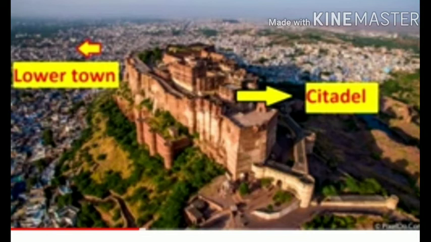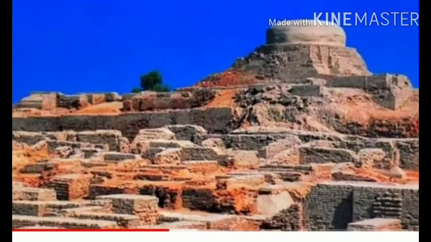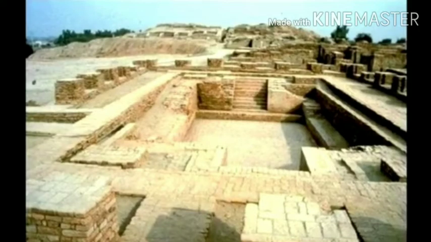In this picture you can see that the citadel is the central part of the city, and it enclosed important buildings like the Great Bath, Granary and the town hall also. And the lower town was the residential area. Okay, the citadel looks like this at the center of the city, the upper or raised part of the city. Now I am going to tell you about the Great Bath.